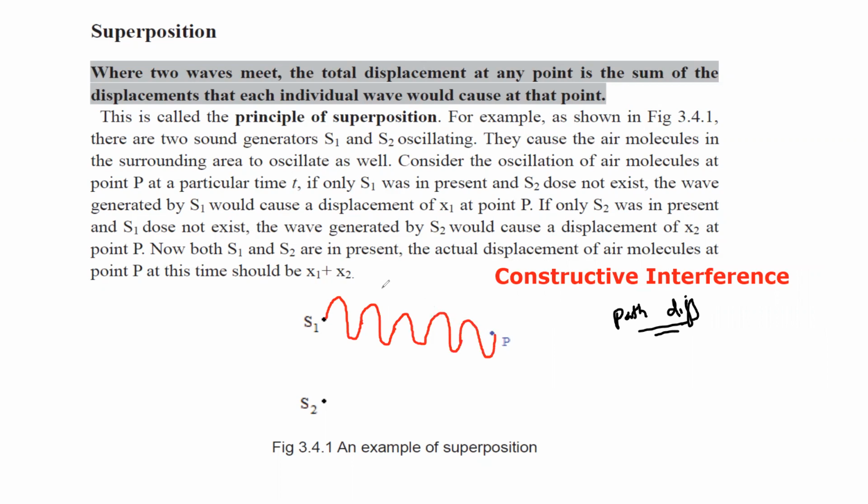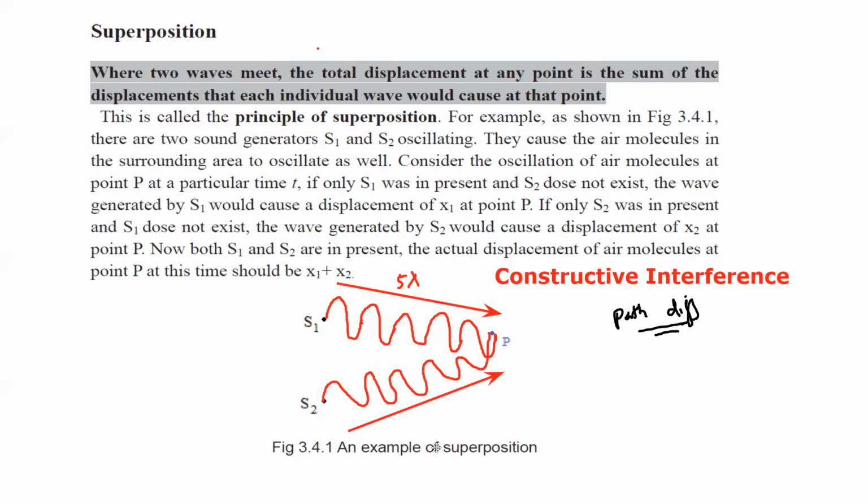So there are 5 wavelengths from source 1 to point P. Then from source 2 to point P, I will first start with a simple case: 1, 2, 3, 4, 5 wavelengths. So this also has a 5 wavelength distance from the source to the point.